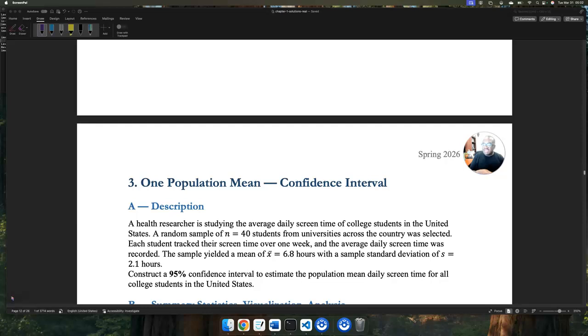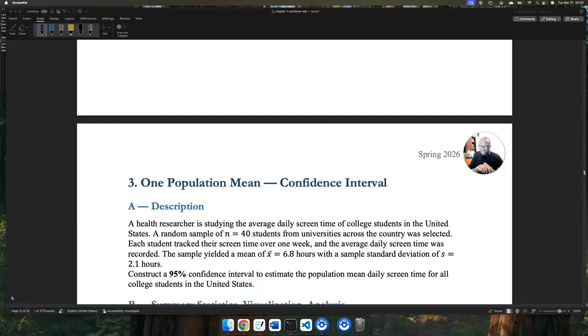The average screen time. So it says average screen time. That should give you a hint of what kind of variable you're dealing with. That's the screen time, which is quantitative, right? In the next sentence, it says the sample size of 40. Okay, I guess it was taken.